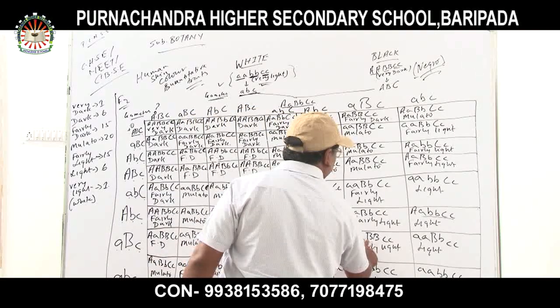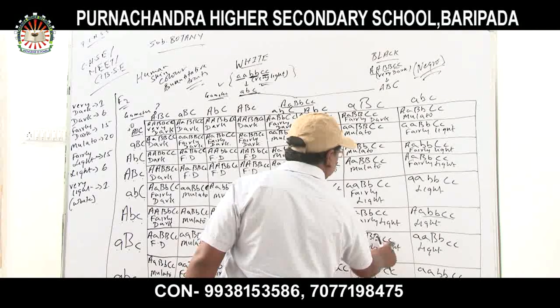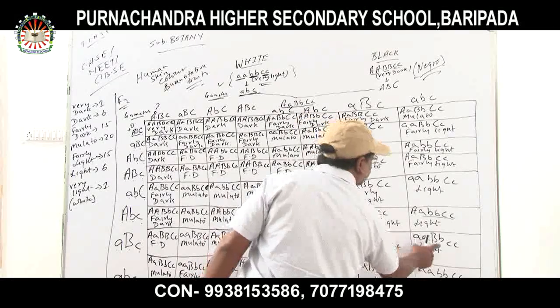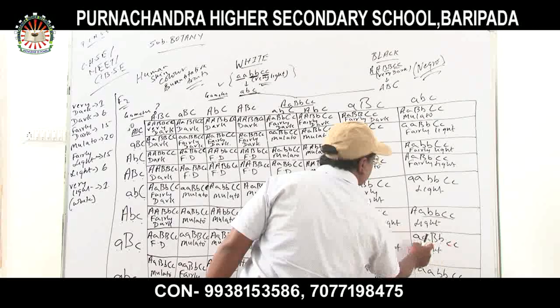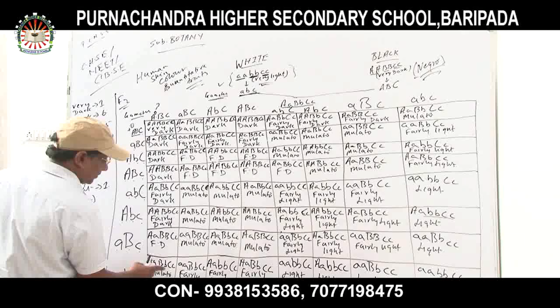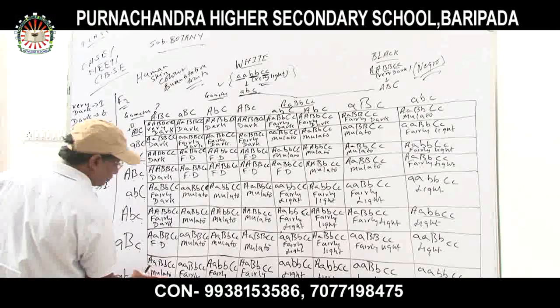Next, small a, small b, small a, small a, and small b, and capital B and capital B, and small c, small c. Two dominant genes are there. That's why it is fairly light. And this is light. Why light? Only 5 recessive genes are there. So that's why it is light.